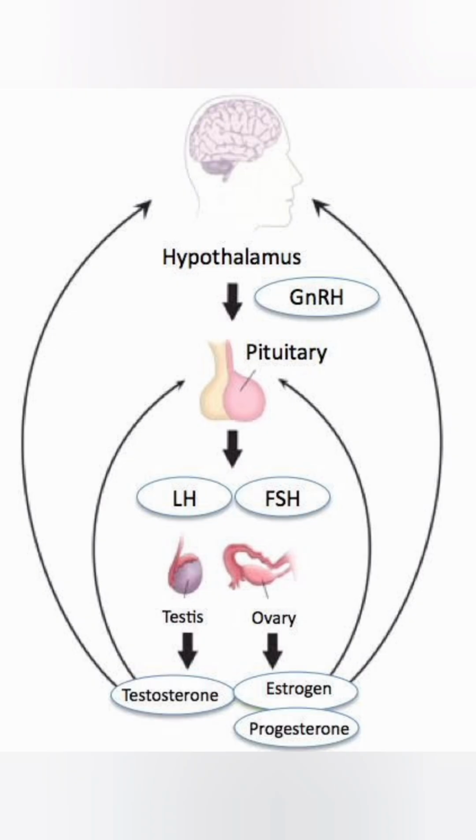Here the hypothalamus releases a hormone known as gonadotropin releasing hormone. This hormone acts on the pituitary gland. The pituitary releases LH and FSH. LH means luteinizing hormone and FSH means follicle stimulating hormone. These hormones act on the ovaries of the female. Because of these two hormones, primary follicles get mature.